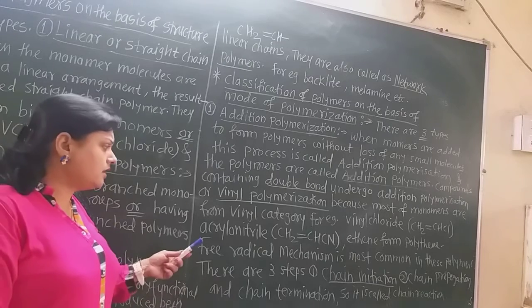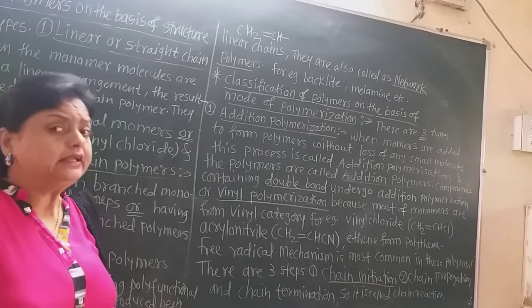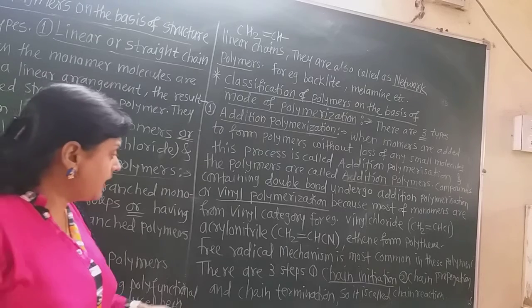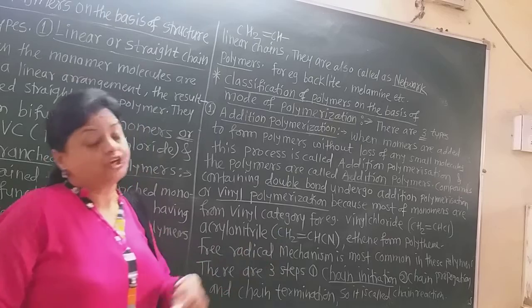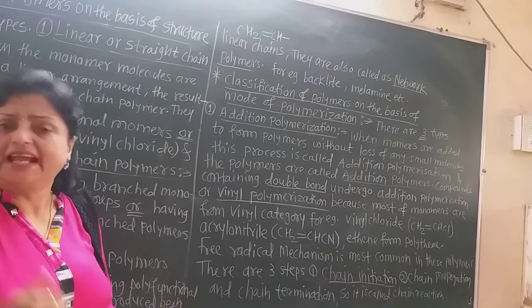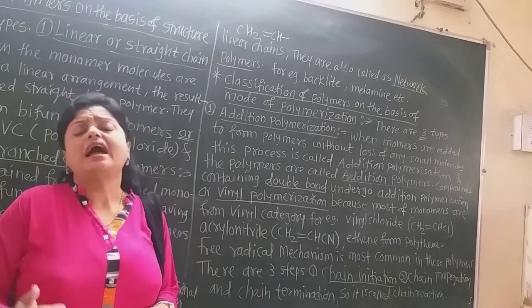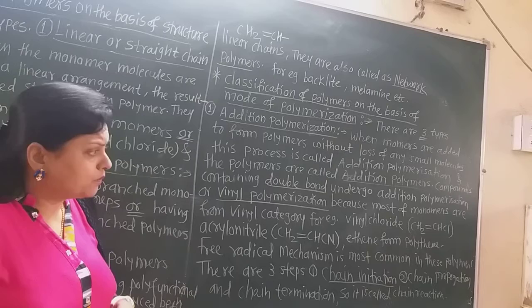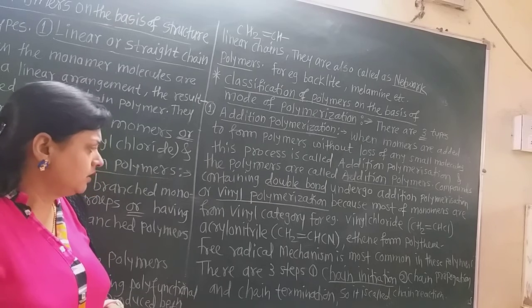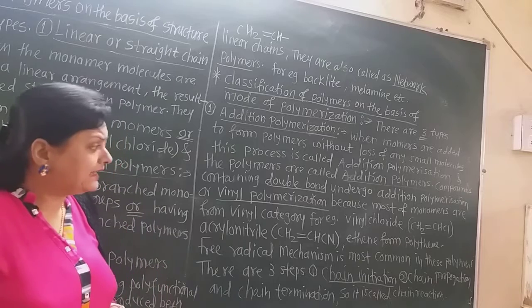Now this addition polymerization process generally proceeds by a free radical mechanism. You know the free radical has odd electrons, and this is a very quick, very fast reaction, and most of these polymers are made by the free radical mechanism.